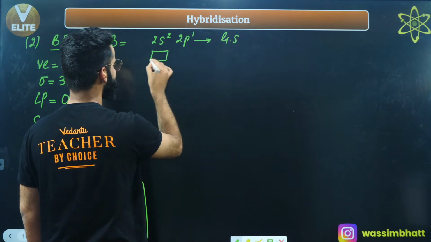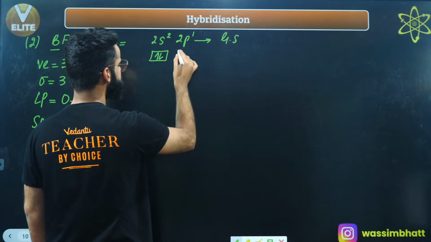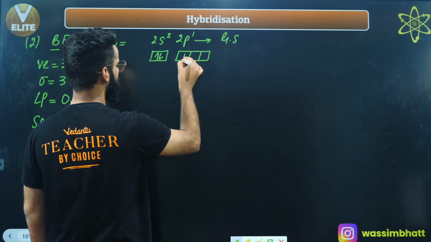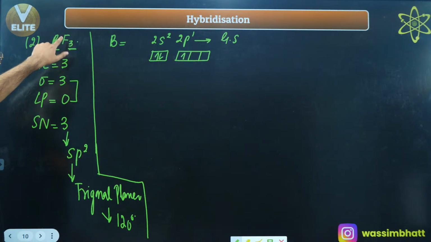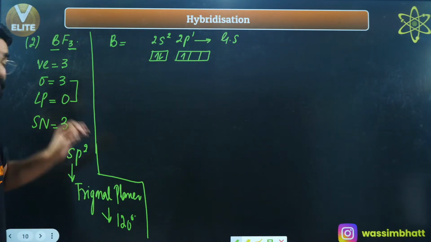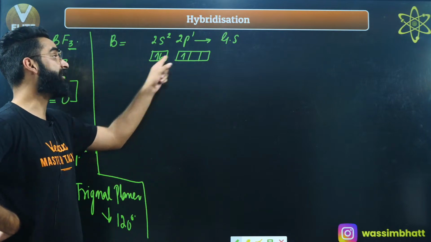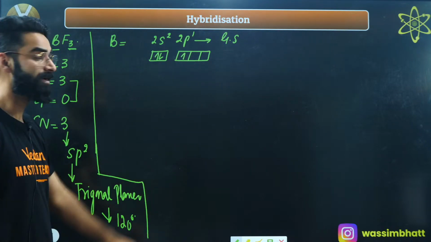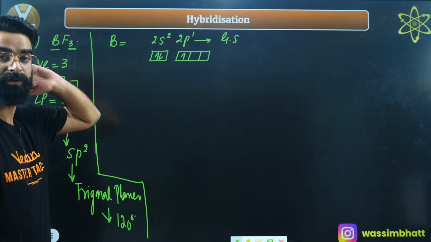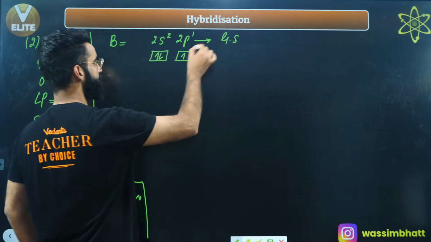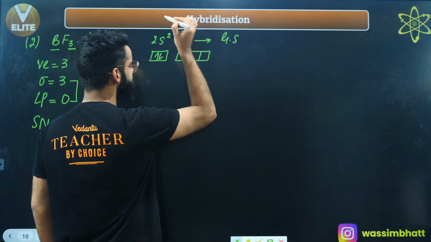So let's have a look. 2s containing 2 electrons, 2p containing 1 electron, right? Which kind of hybridization is involved? sp2 hybridization. First of all, how many bonds are being formed? There are 3 bonds being formed. If 3 bonds are being formed, how many unpaired atomic orbitals should be here? There should be 3 unpaired atomic orbitals. So in order to get the 3 unpaired atomic orbitals, what should happen? Excitation should happen. One of the electrons from here will enter here, right?